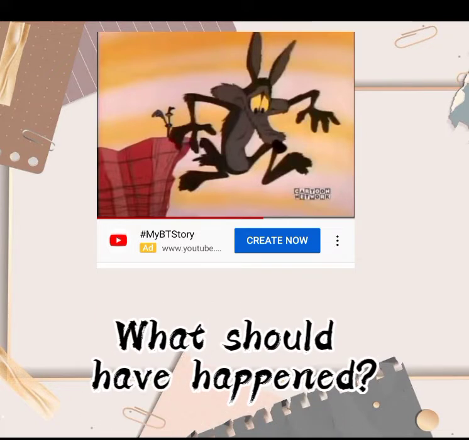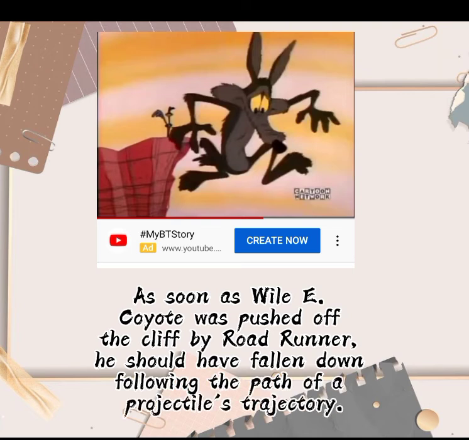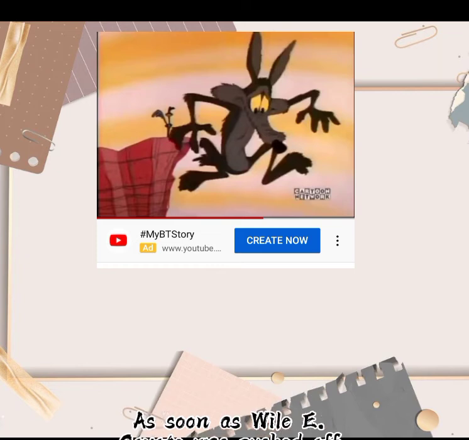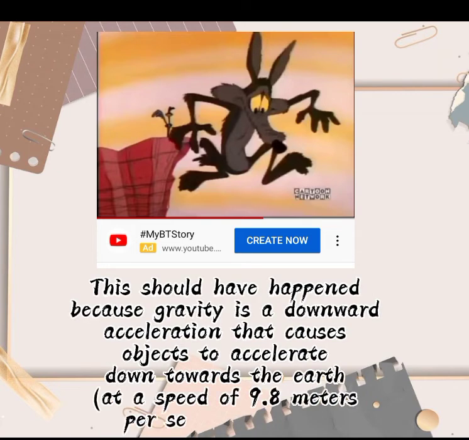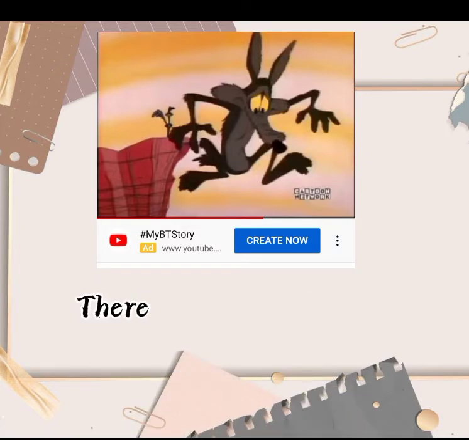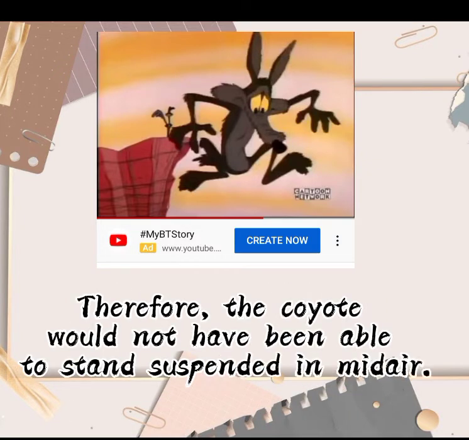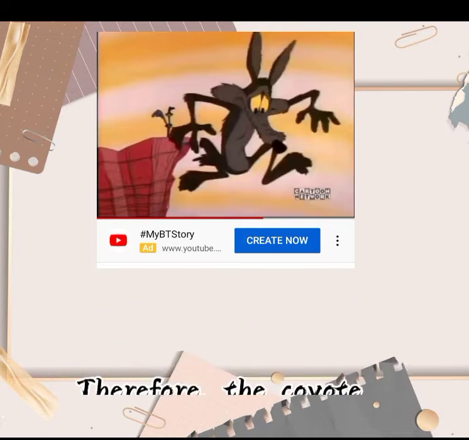What should have happened? As soon as Wile E. Coyote was pushed off the cliff by Roadrunner, he should have fallen down following the path of a projectile's trajectory. This should have happened because gravity is a downward acceleration that causes objects to accelerate down towards the Earth at a speed of 9.8 meters per second squared. Therefore, the coyote would not have been able to stand suspended in midair.